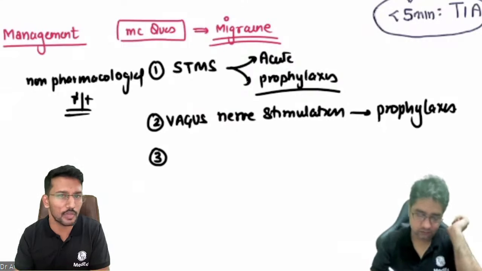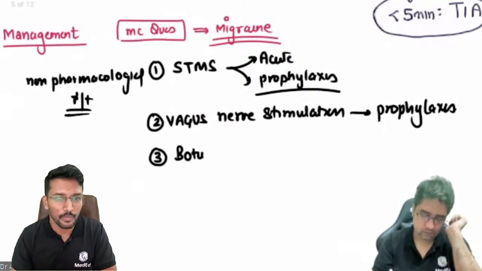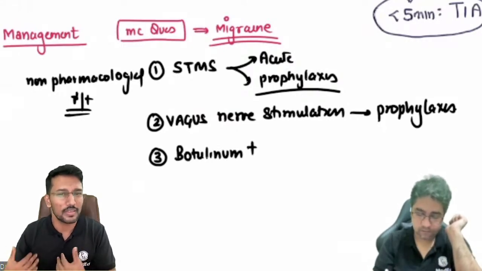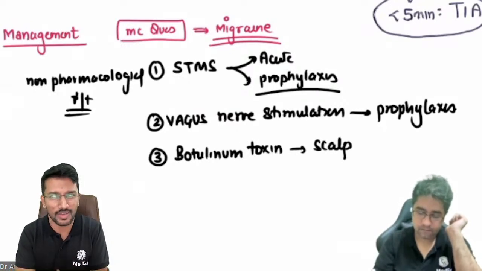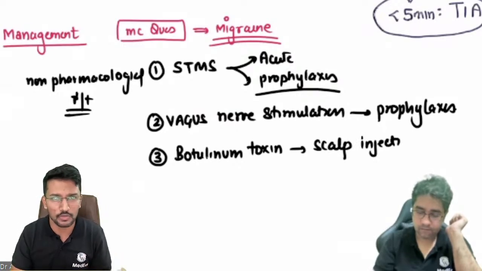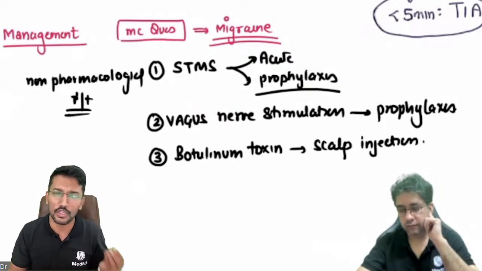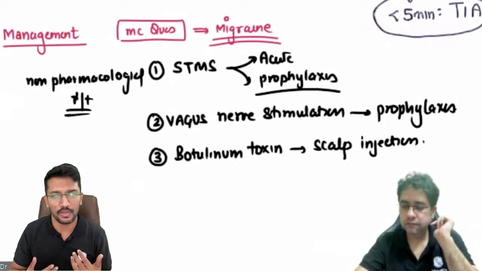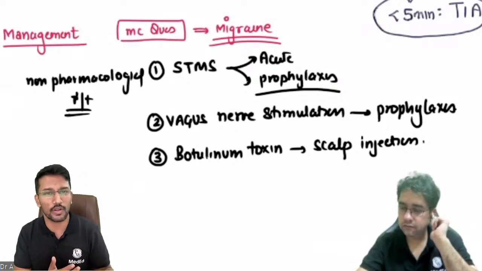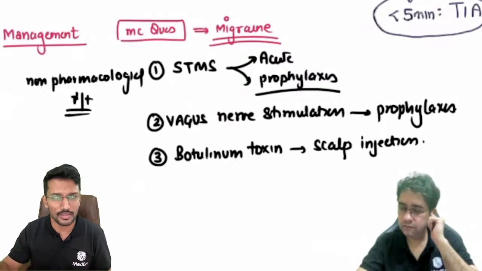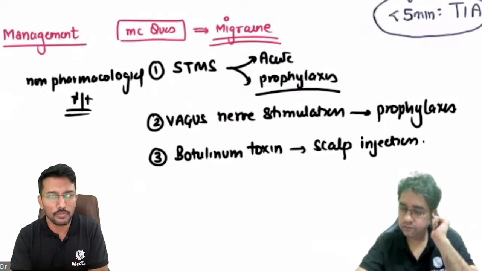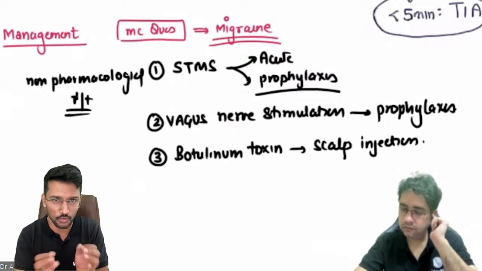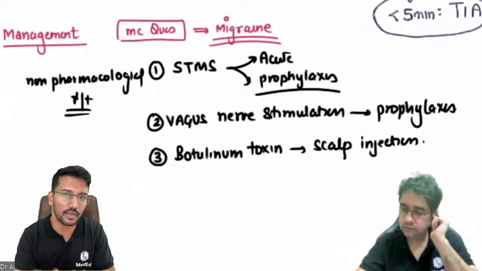It has been catching up these days among neurologists, because pharmacotherapy does bring in its own set of unwanted effects, right? So the patient may not be able to tolerate the prophylaxis. For example, many of the migraine patients that I treat are young individuals, and if they are males, then when we're giving them beta blockers, there is a concern about erectile dysfunction, right? So there are certain side effects that these prophylactic medications bring into the picture, and botulinum toxin can override it when you're appropriately dosing it. The only limiting factor is the cost.